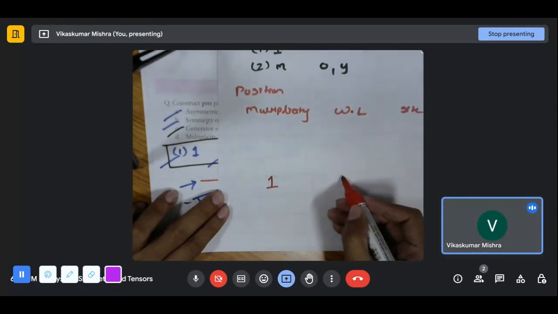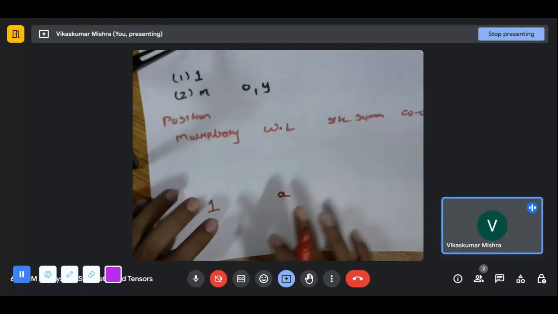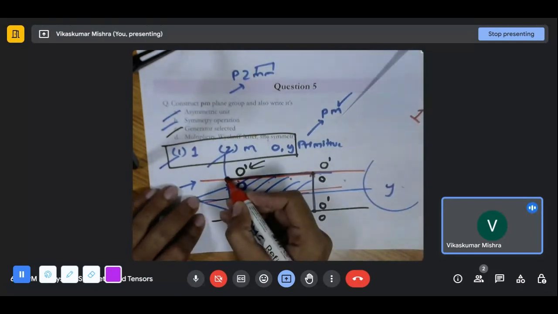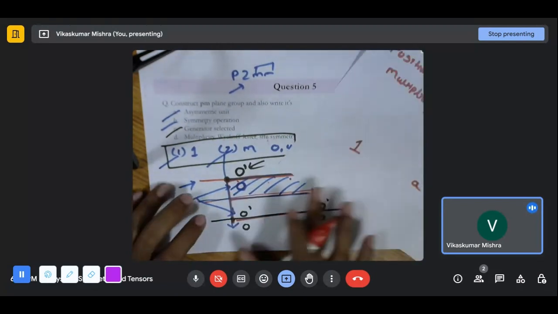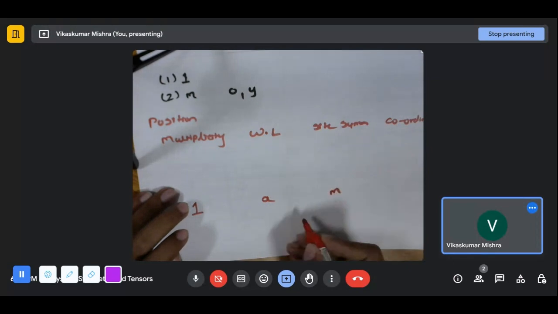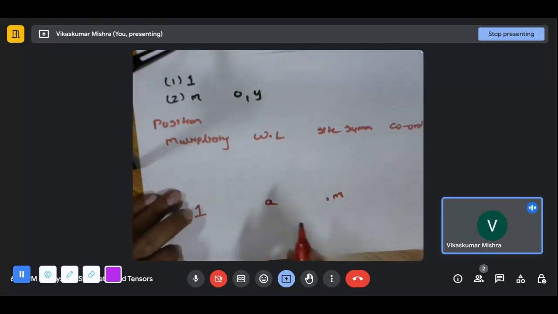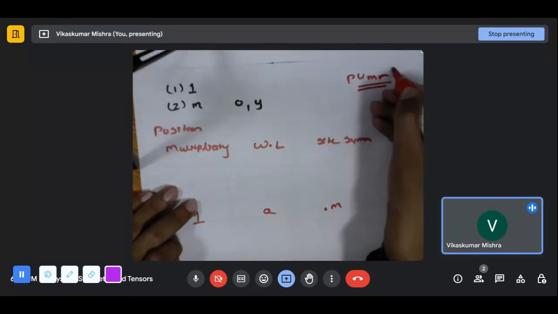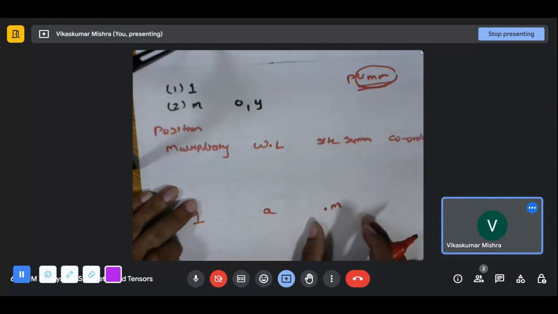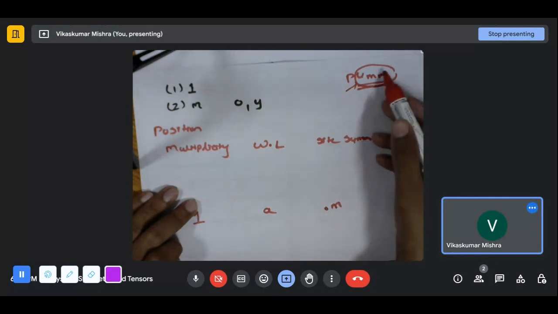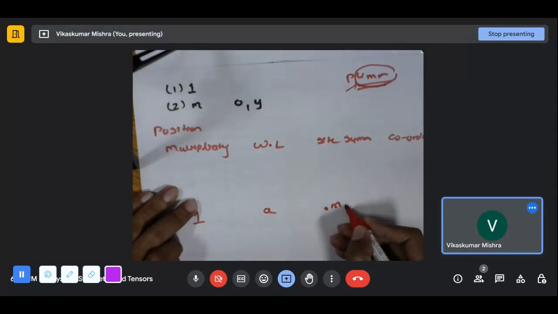And the Wyckoff letter will start with A. What is the site symmetry? What symmetry does this point have? We can say that this entire thing is generated by the mirror. There is no one-fold over here. So we now write P4 something like this, the space group. You have to write this part as the site symmetry. There is no one-fold rotation, so empty. There is a mirror. But is there any other mirror along with that? No, there is no other mirror. So we can write it like this.